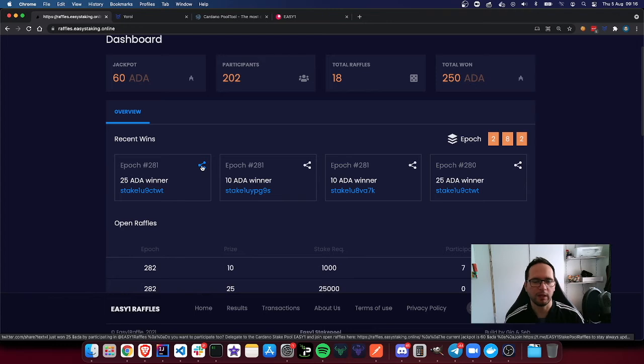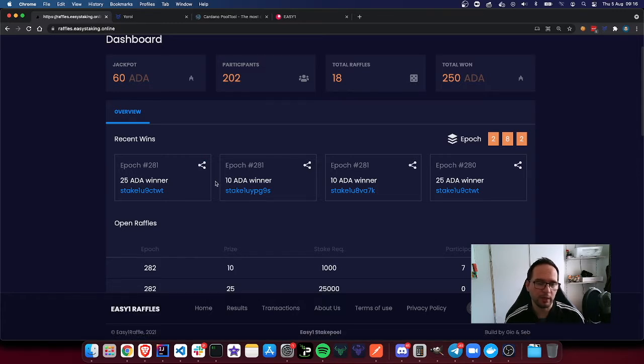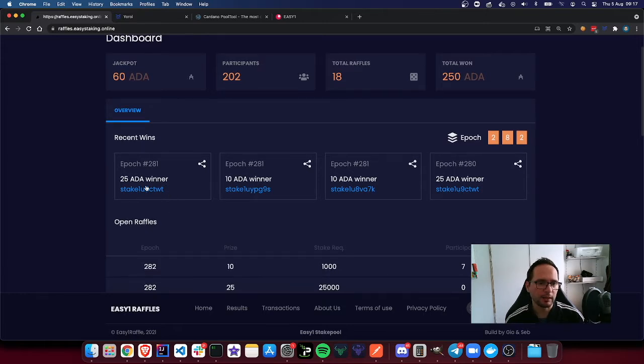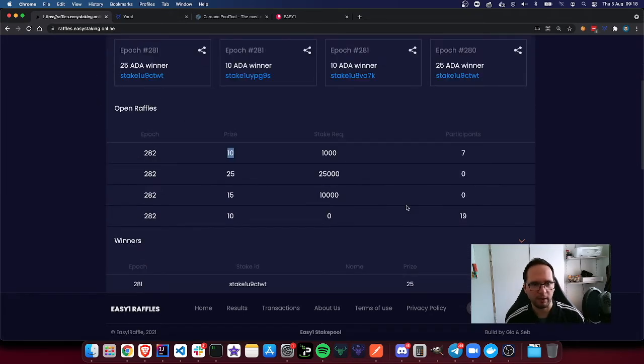This is going to help me find more delegators and more participants, and the larger the number of delegators that I have, the higher will be the number of raffles and prizes. So it's a win-win. The more delegators I have, the more raffles I can run at every epoch, and the more ADA I can give away. Recently, I've also developed a feature where, instead of the stake ID, we can show a friendly name, so that it's easier for my delegators and participants to understand whether or not they have won, and I'll show you more in a minute.